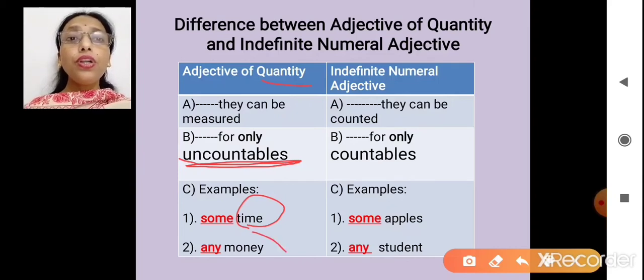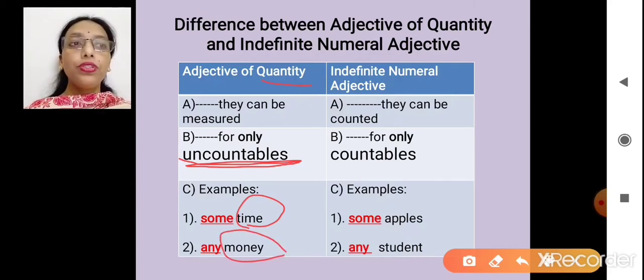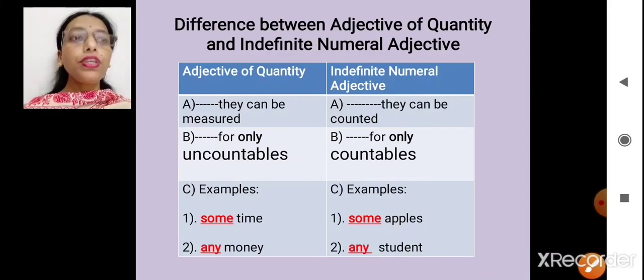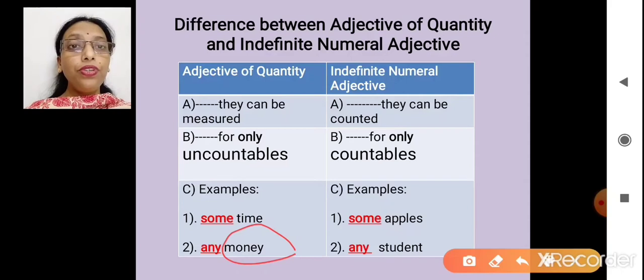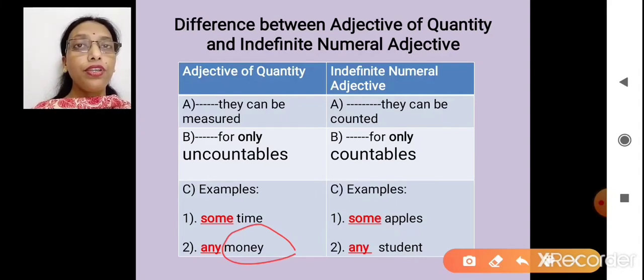Okay, now talk about money. Can I say money is countable? No. I cannot say 1 money, 2 money, 3 money. I can say 1 rupee or 1 coin, 2 rupees or 2 coins. But I cannot say I have 1 money or 2 money.